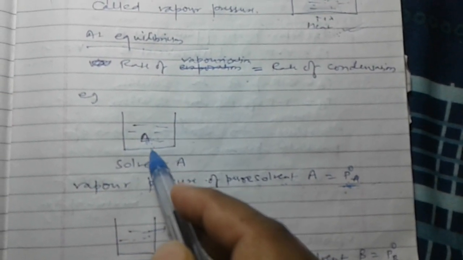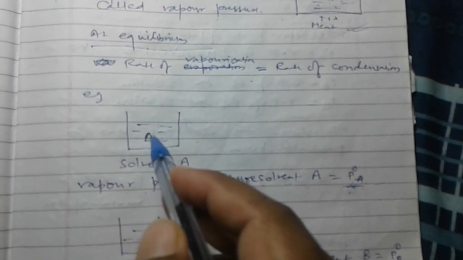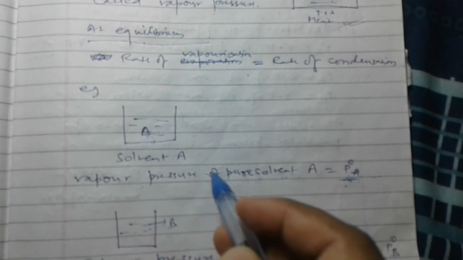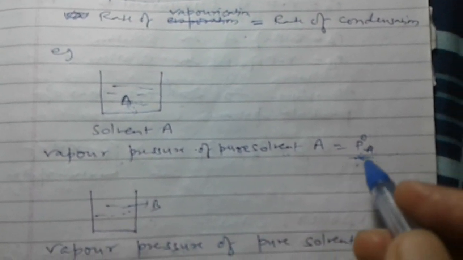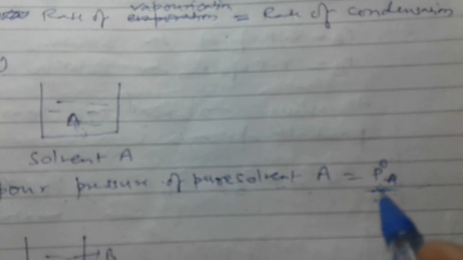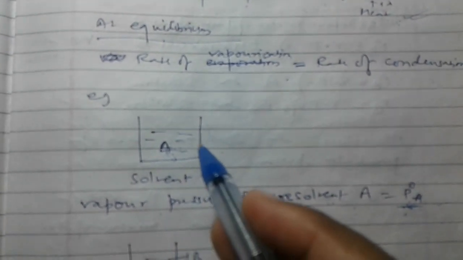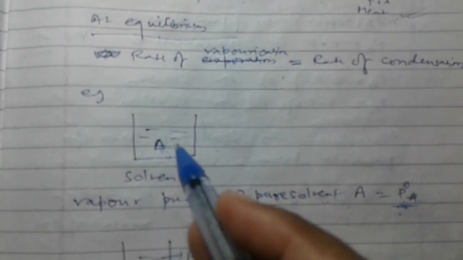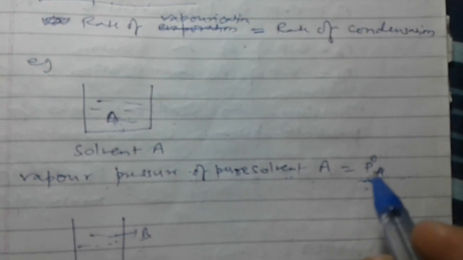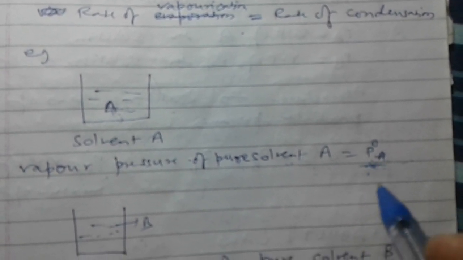Suppose, for example, a solvent A is present in this container. Then the vapor pressure of A is called the vapor pressure of pure solvent A, denoted by P naught A. That means if any solvent is kept single, we call it the vapor pressure of the pure solvent, represented by P naught.